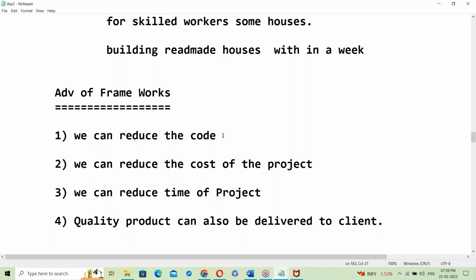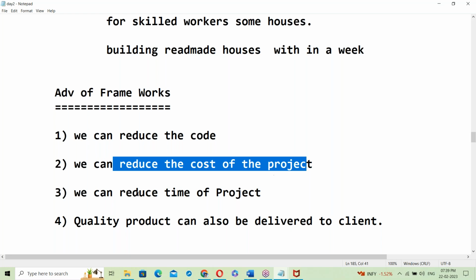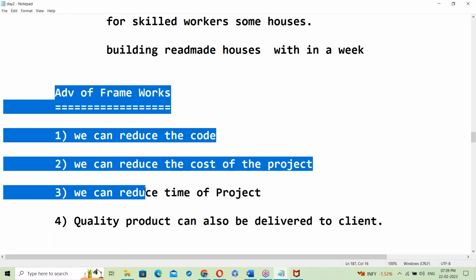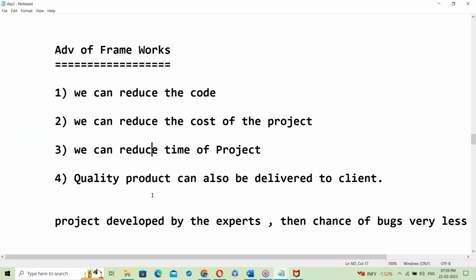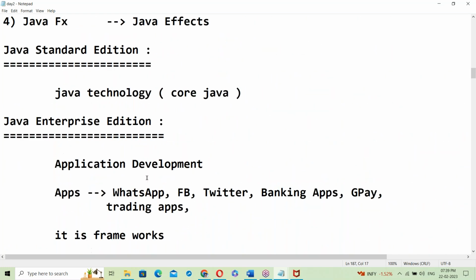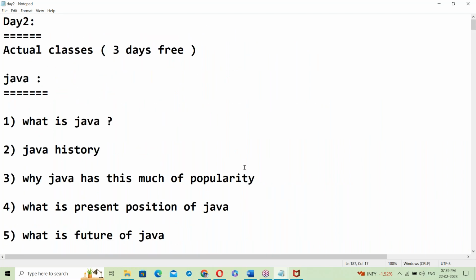So we can reduce the cost and time of the project and get quality production. All these things were explained very clearly, step by step, yesterday. So this is the complete Java overview.